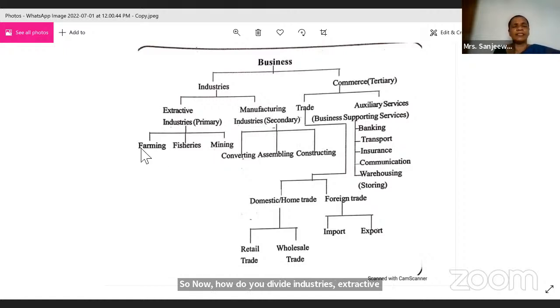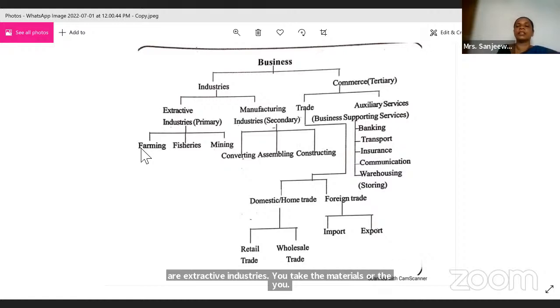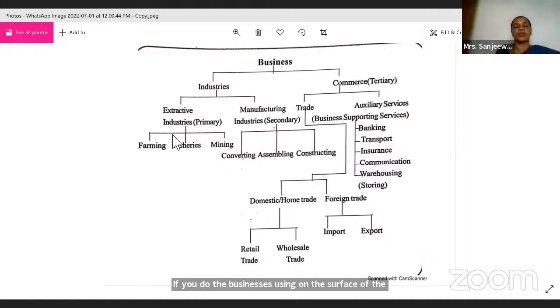What are extractive industries? If you take the materials, or if you do the businesses using the surface of the earth or below the earth, that is extractive industries. Manufacturing industries, in the sense, the raw material that you get from this, if you convert that into another finished good, that is manufacturing. Suppose, for an example, you do fishing, right?